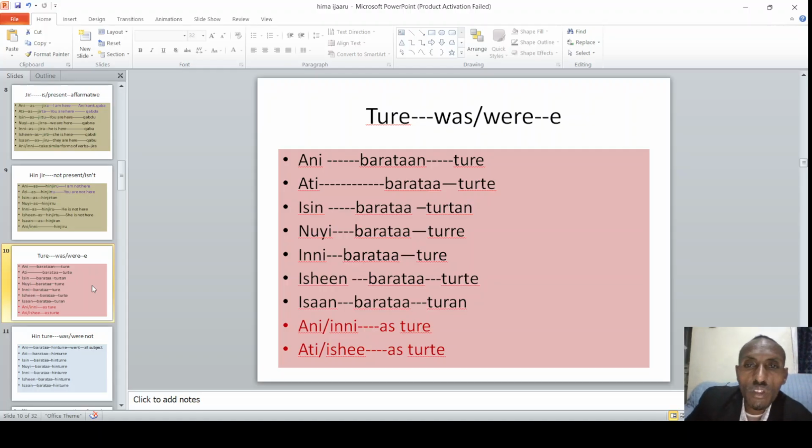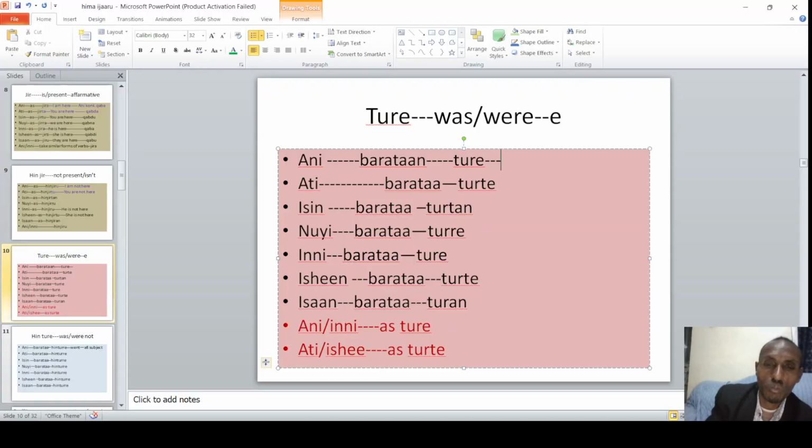When we proceed, the other one is ani baratan ture. I was learning. Ani baratan ture. Ati barata turte. So we do have another helping verb that shows past. This means was. This means were. This means did. Ani baratan ture.